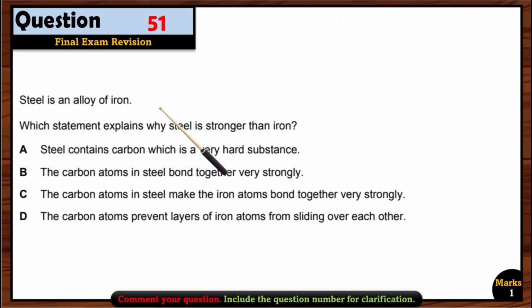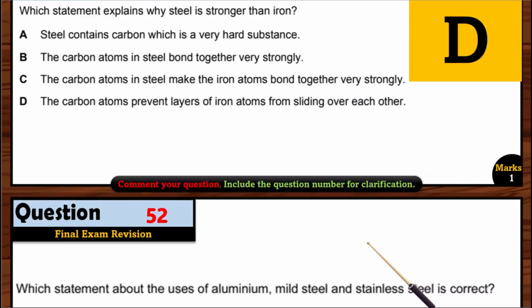Question 51. Steel is an alloy of iron. Which statement explains why steel is stronger than iron? Okay. Steel contains carbon, which is very hard substance. Wrong. The carbon atoms in steel bond together. Bonding is not the right answer. Okay. The carbon atoms in steel make the iron atoms bond together very strongly. Again, wrong. There is no bonding. The carbon atoms prevent the layers of iron atoms from sliding over each other. Yes, this is the right answer. Okay, so that's why option D is correct. Remember that alloys are strong because it is very hard for the atoms to slide over each other. Okay, so that's why option D is the right option here.